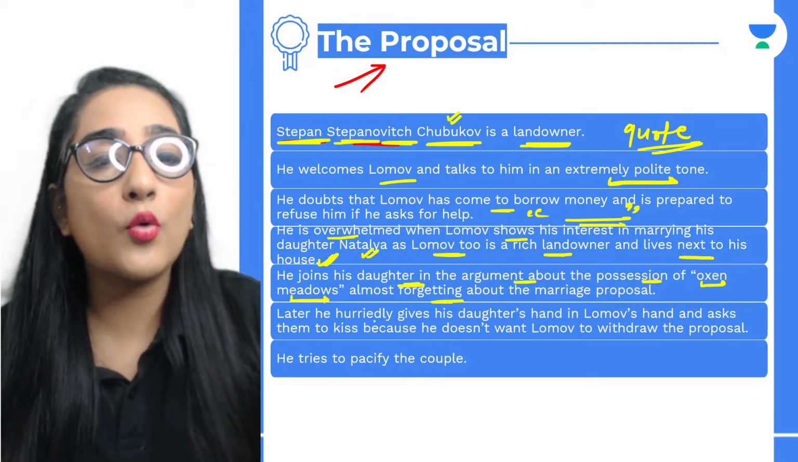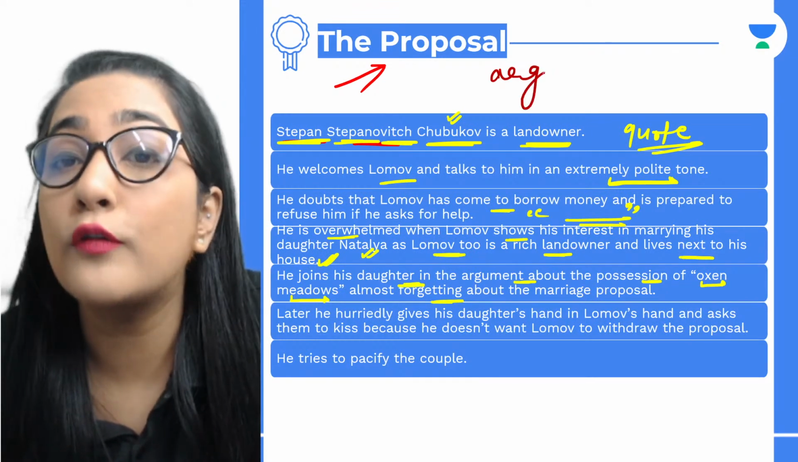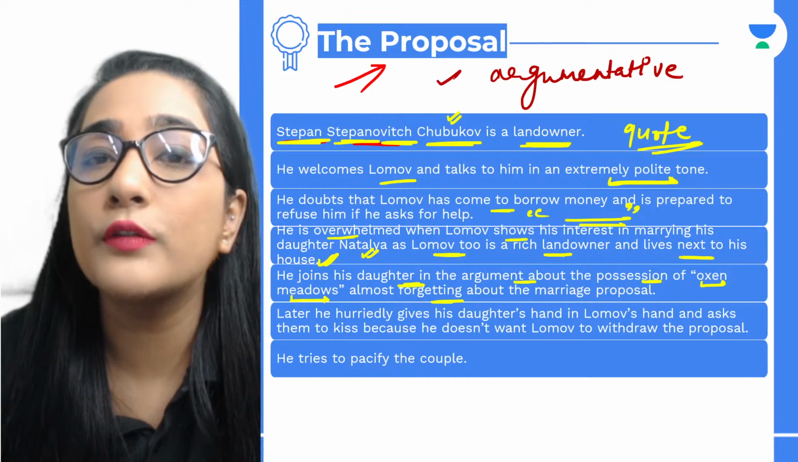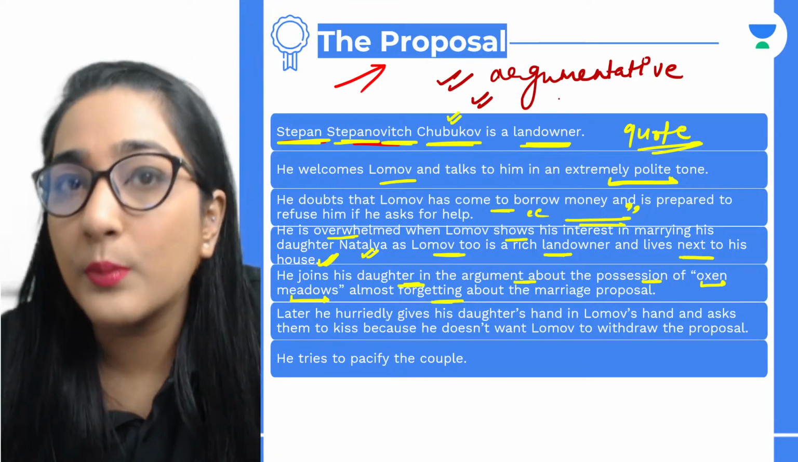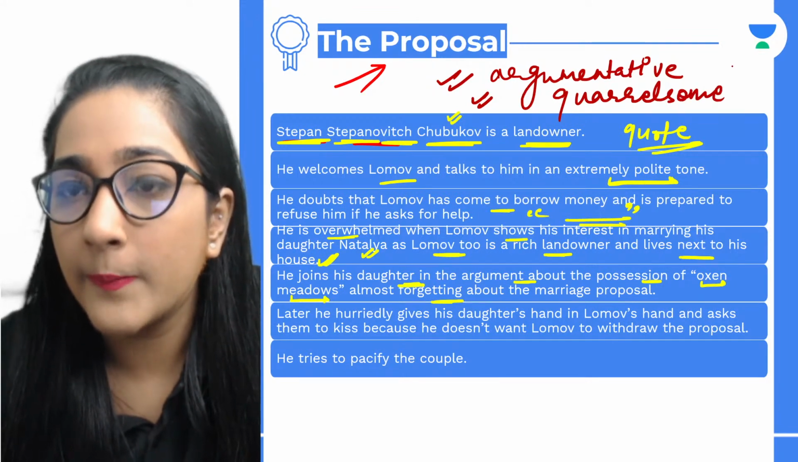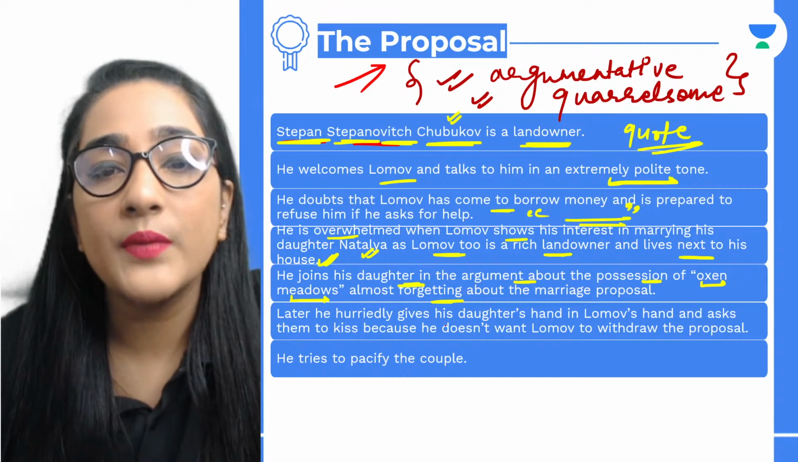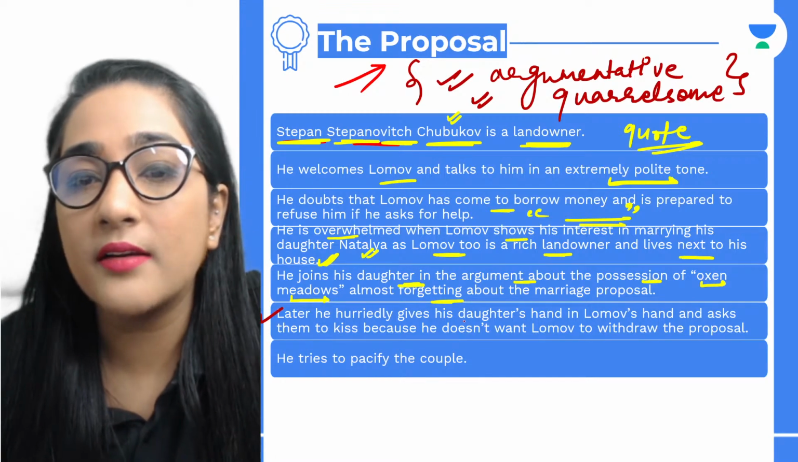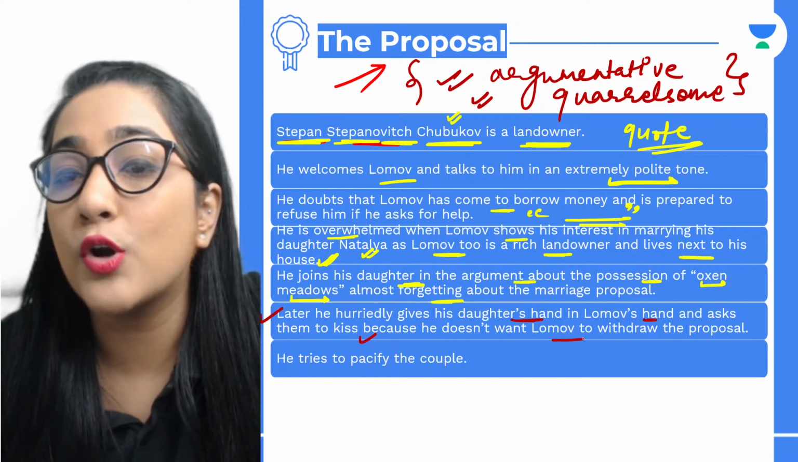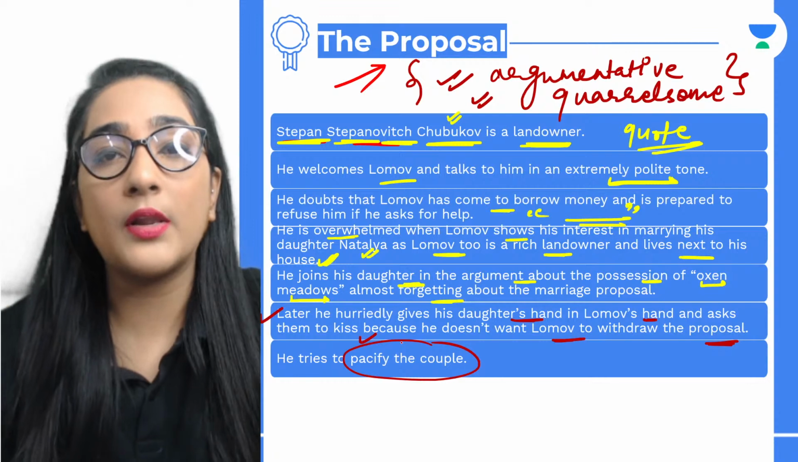All right, so what do we see? What are the words that you all can use in the context of all three of them? All three of them, you can always use these words, that they were argumentative in nature, they were quarrelsome in nature. You can use this in the context of all three of them. And then we see later he hurriedly gives his daughter's hand in Lomov's hand and asks them to kiss because he doesn't want Lomov to withdraw the proposal. So he tries to pacify the couple at the end.